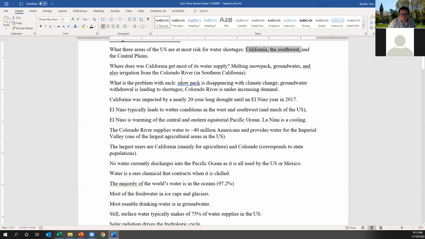So, specifically, what's the problem with each of these? Snowpack: the issue is that it's disappearing in light of climate change and drought caused by changes in the El Nino, La Nina patterns. Of course, groundwater withdrawals lead to water shortages and subsidence. And the reality is that the Colorado River is already dry, not making its way down to the Pacific Ocean, but it's under increasing demand from increasing populations across California, Arizona in particular, but most of the desert Southwest. So the long-term cycle of water access in California is pretty bleak, quite frankly.